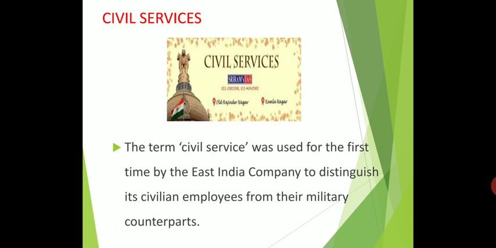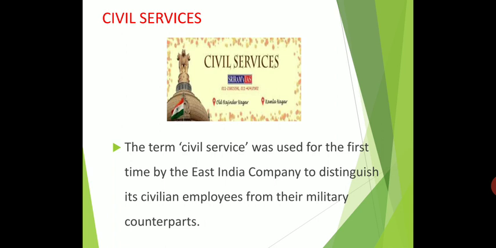Okay, so Satyendranath Tagore, the elder brother of the poet Rabindranath Tagore. So you know Rabindranath Tagore, the elder brother is Satyendranath Tagore, the first Indian to pass the ICS examination in 1863.